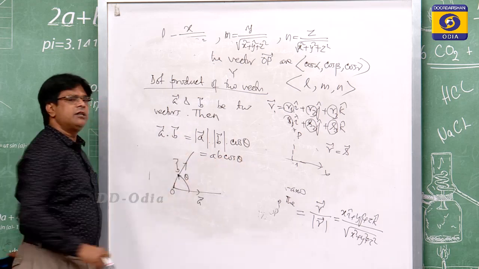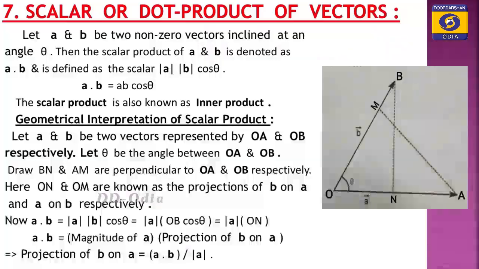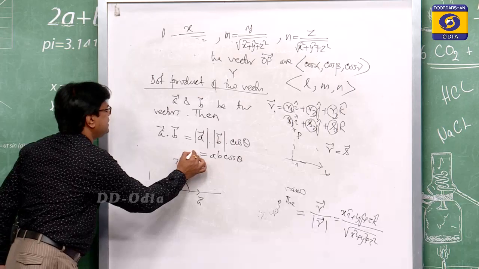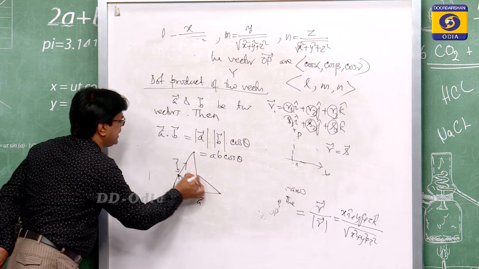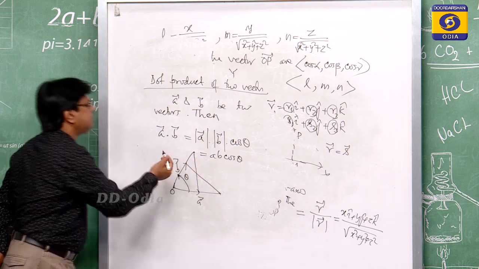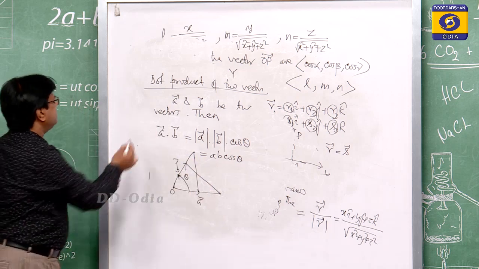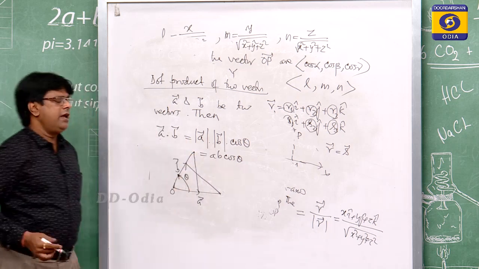The geometrical interpretation can also be drawn in this slide. You can easily verify from this, because A dot B is equal to AB cos theta, and we draw a perpendicular from this. Suppose this is a point, we draw a perpendicular, this is your projection, this is another projection. From this we can find out AB cos theta.